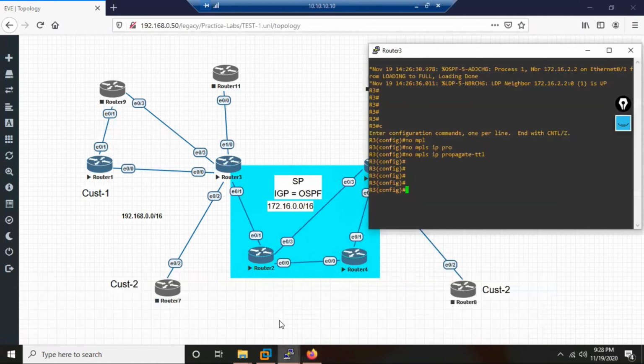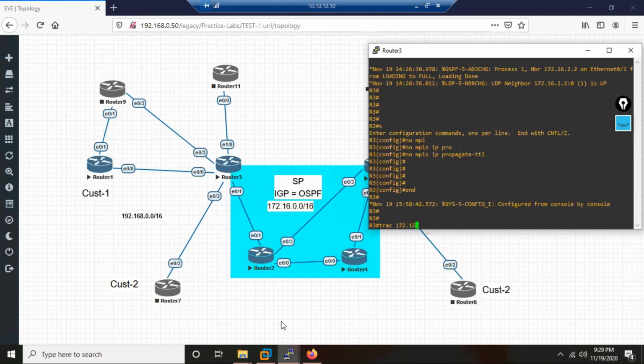The service provider engineers have to solve the problem in their own cloud. So service provider engineers can do a trace. Can they do a trace? Suppose now I'm doing a trace from R3 to R5. There is a problem, okay. Now service provider engineers are doing a trace from R3 to R5's IP address.